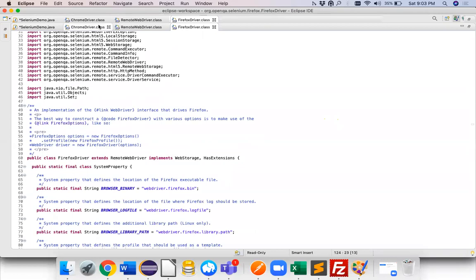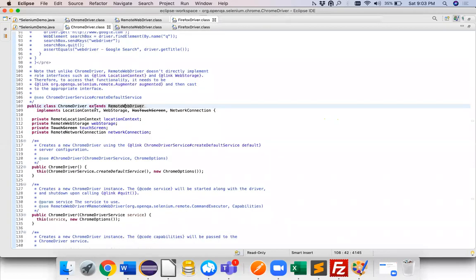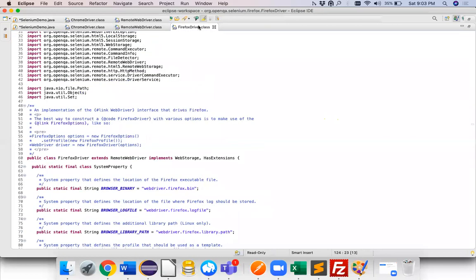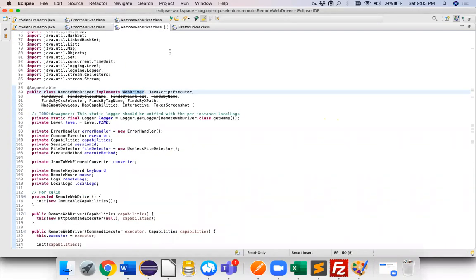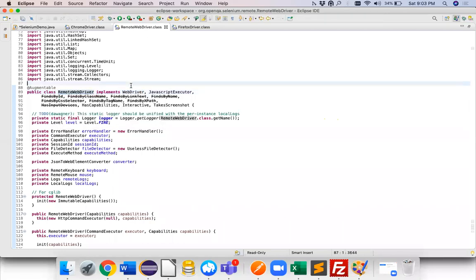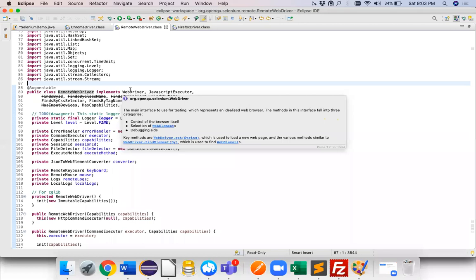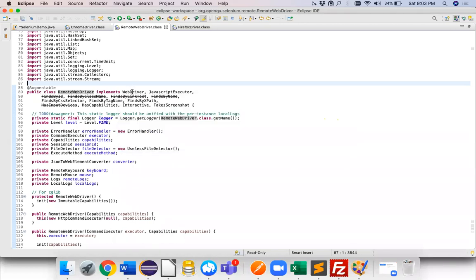So can you see one thing? ChromeDriver is extending RemoteWebDriver. FirefoxDriver is extending RemoteWebDriver. So all the drivers, all the WebDrivers which we have, are all extending RemoteWebDriver. This is my RemoteWebDriver, and this particular RemoteWebDriver is implementing your WebDriver. Guys, keep a note of this.